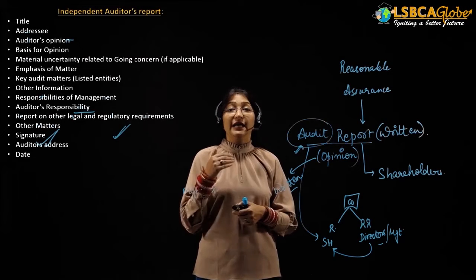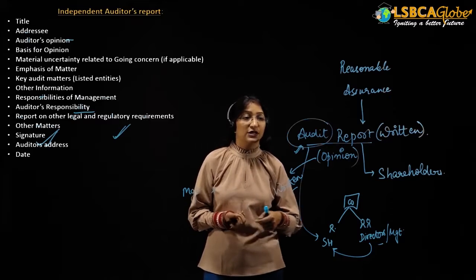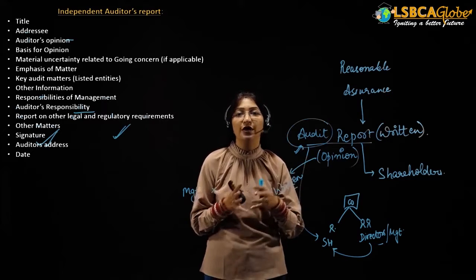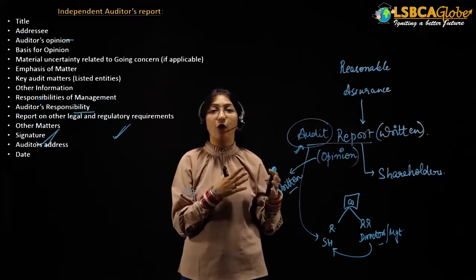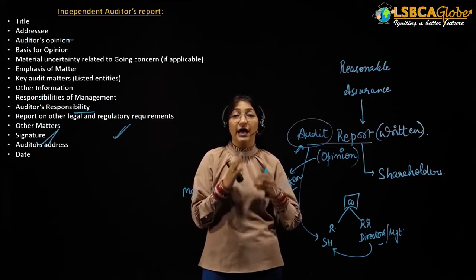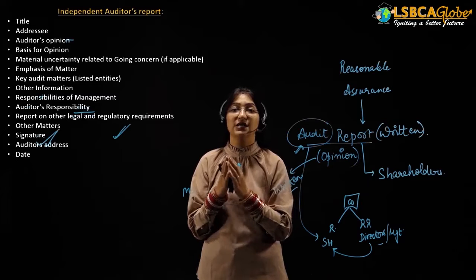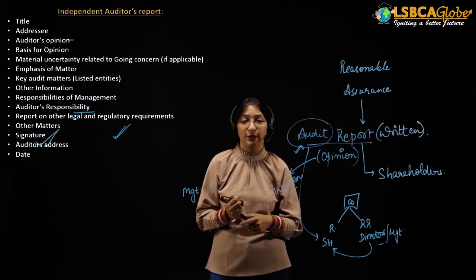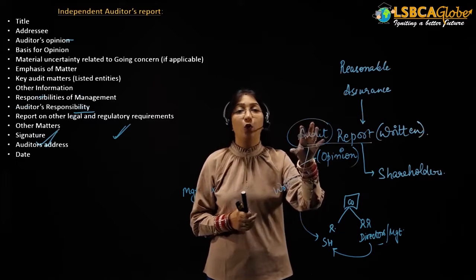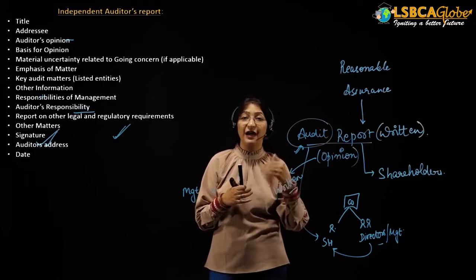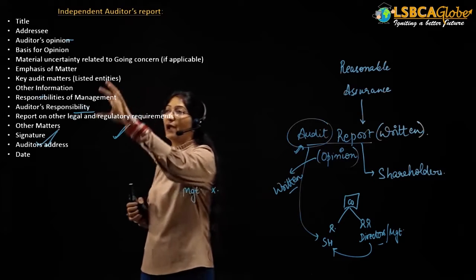Now guys, independent auditor's report. This is the ultimate report that the auditor will provide after he has performed all the stages of the audit, and finally he is going to review and report his opinion on the financial statement. This audit report is to be provided in a specified format, and this is what the format is.